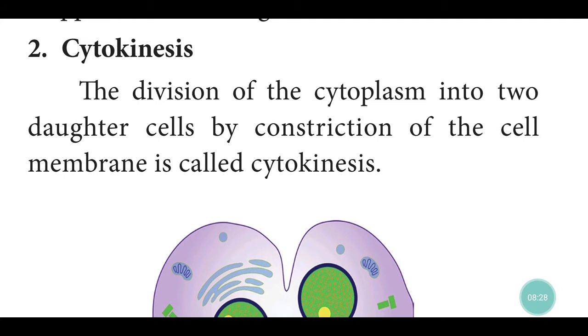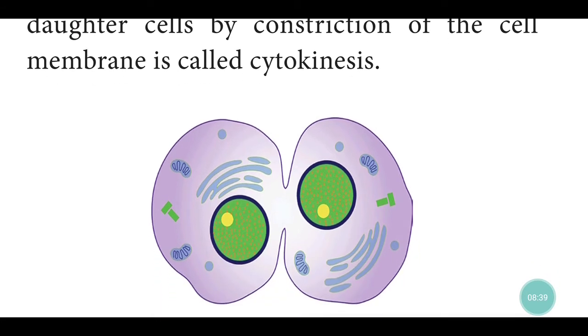Cytokinesis, division of cytoplasm. The division of the cytoplasm into two daughter cells by constriction of the cell membrane is called cytokinesis. You see this cell membrane, plasmalemma, how it constricts. Okay.